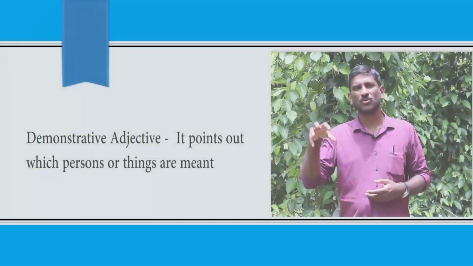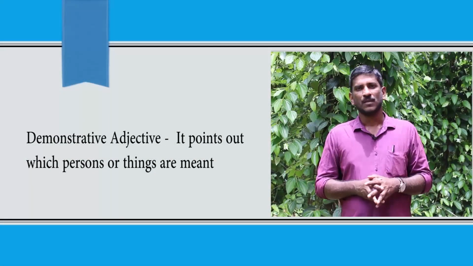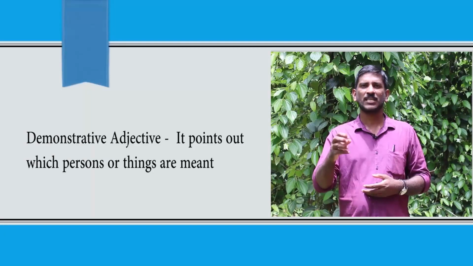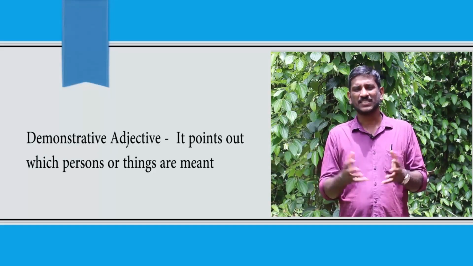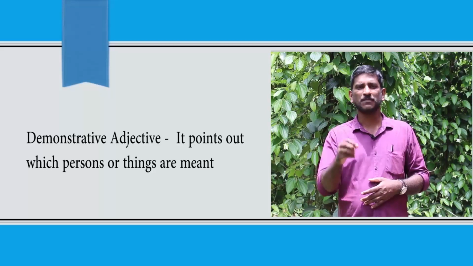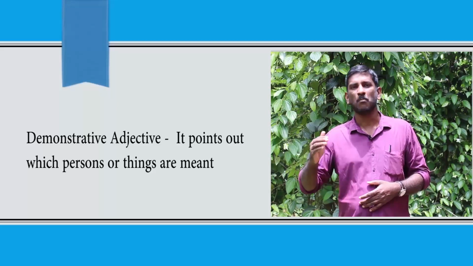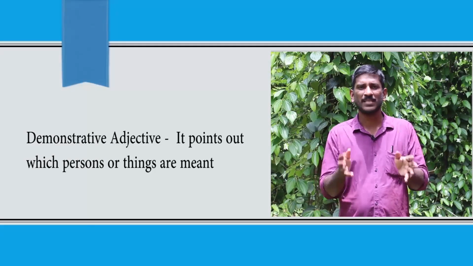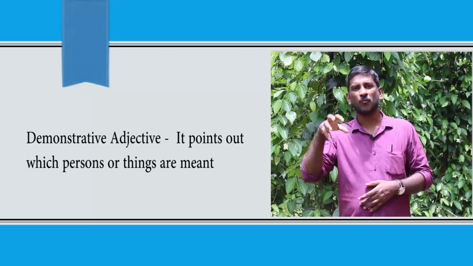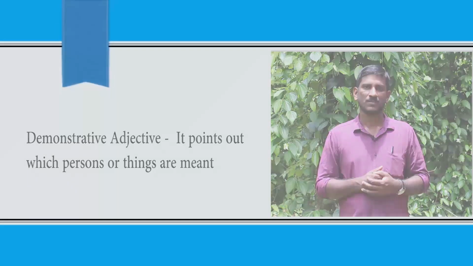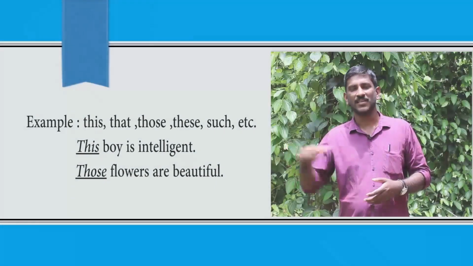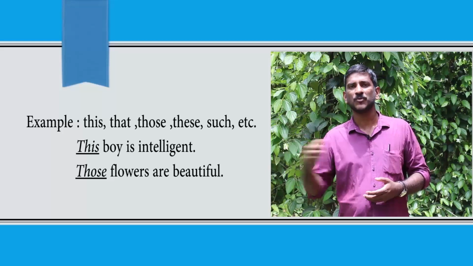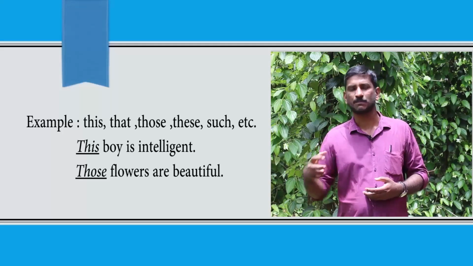So the first one, demonstrative adjective. What do you mean by a demonstrative adjective? Demonstrative adjectives are those adjectives which point out a person or thing. These adjectives point out which person or which thing is meant. Example: this boy is intelligent. These flowers are beautiful. That bag is expensive.